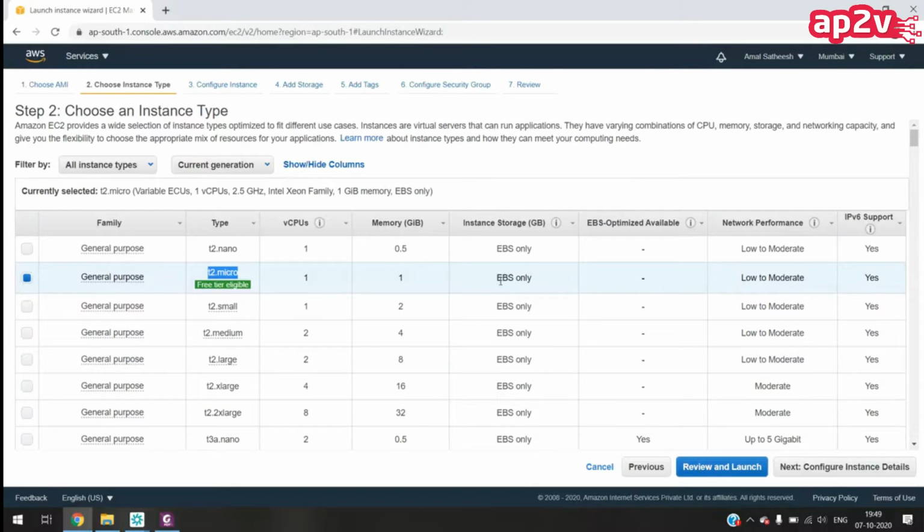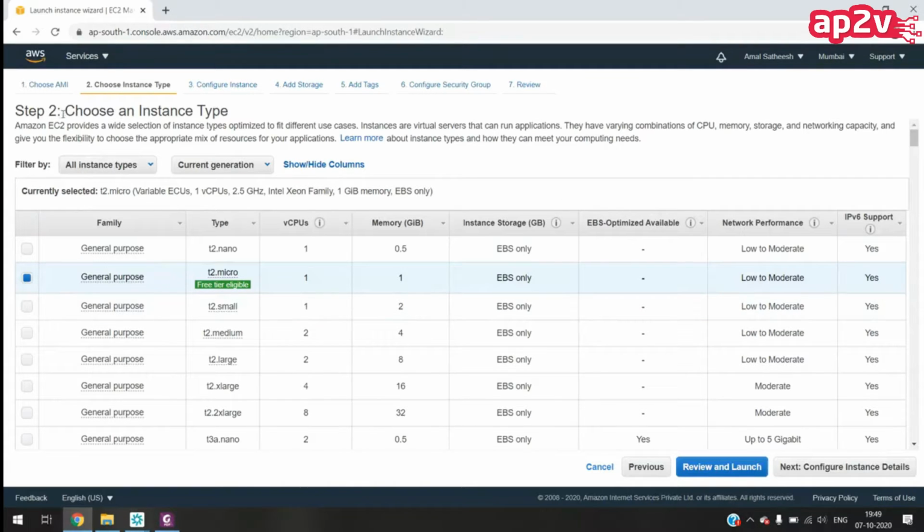The storage for this is EBS. We will be discussing EBS later. EBS stands for Elastic Block Storage. Network performance will be low. It's not a highly configured machine, so there is not much network performance for these machines. And these machines will have IPv6 support also.